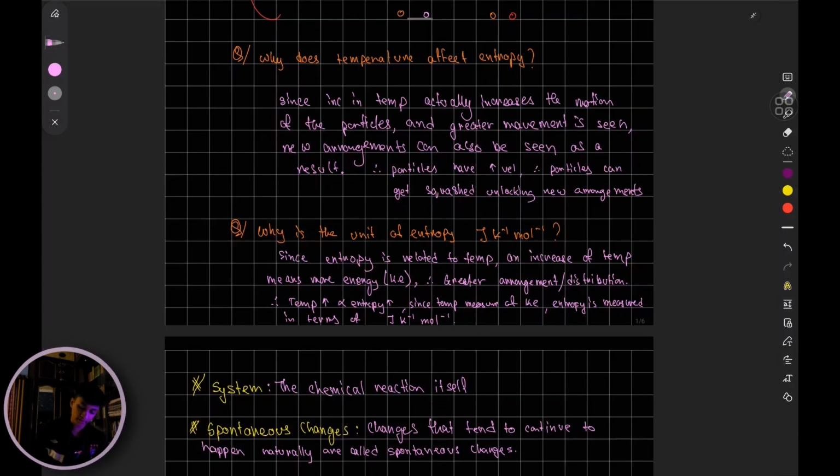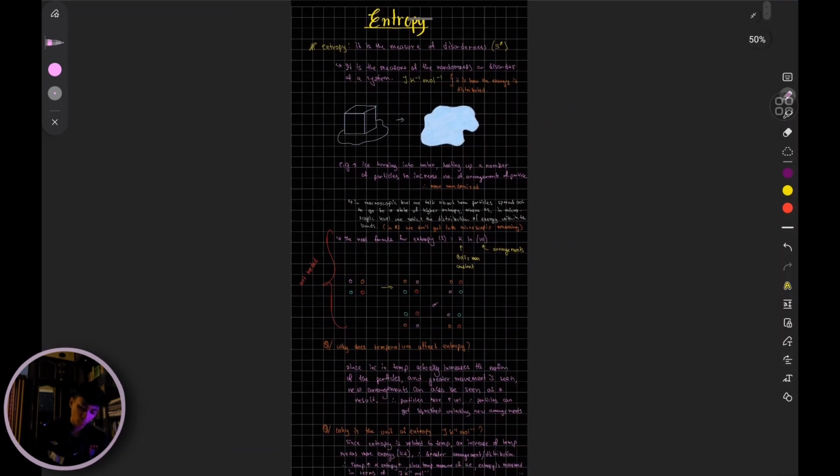Okay, that is why you measure entropy in terms of energy per Kelvin per mole. Because when you're increasing the temperature, it is affecting your entropy. Okay. So yeah, when you increase temperature, greater entropy. Since temperature is a measure of kinetic energy, entropy is measured in terms of Joule per Kelvin per mole. Okay, fair enough. So all of this was to give you a basic idea of what entropy is. Now, to give you a few examples again.